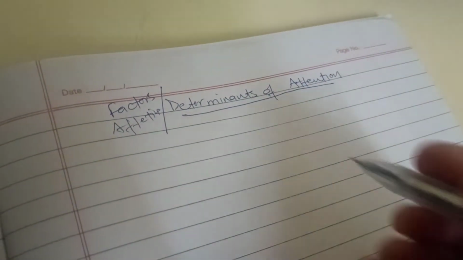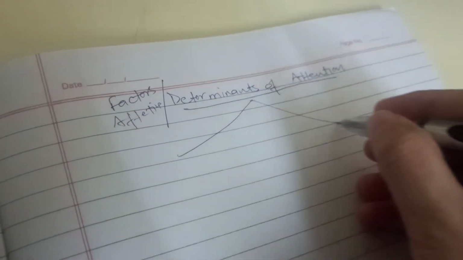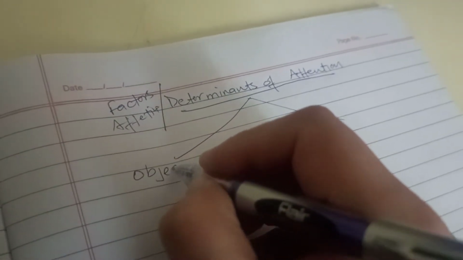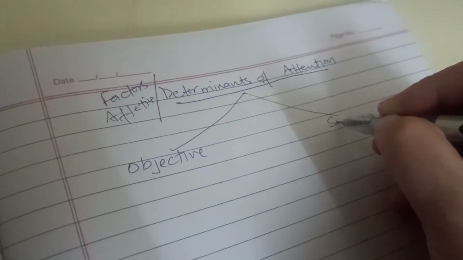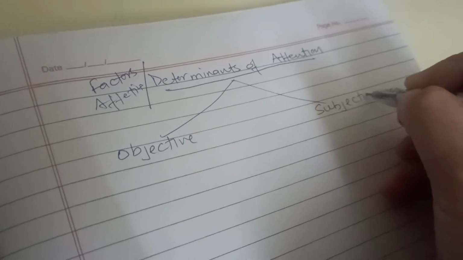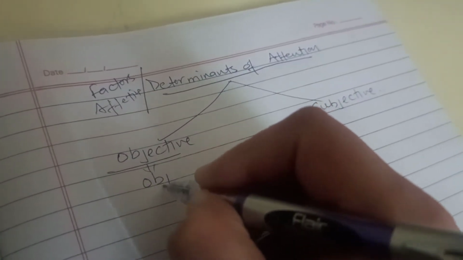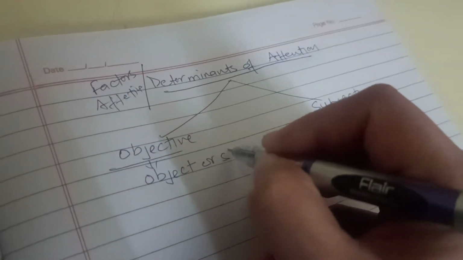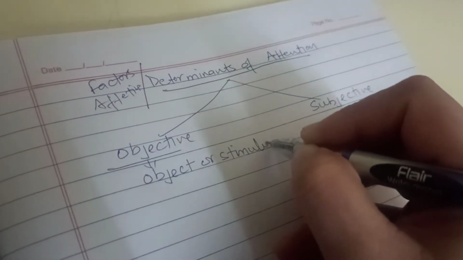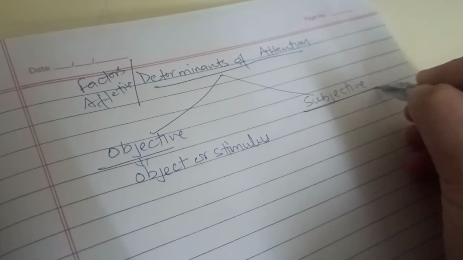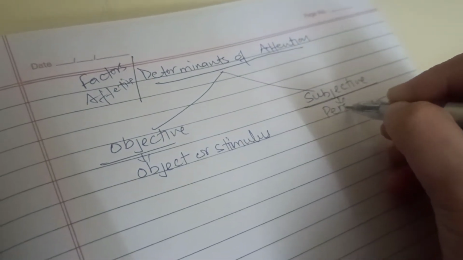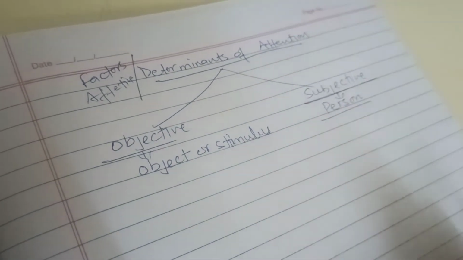So factors affecting attention are of two types: objective determinants and subjective determinants. Objective determinants are related with the object or stimulus. Subjective determinants are the determinants that are related with the person.